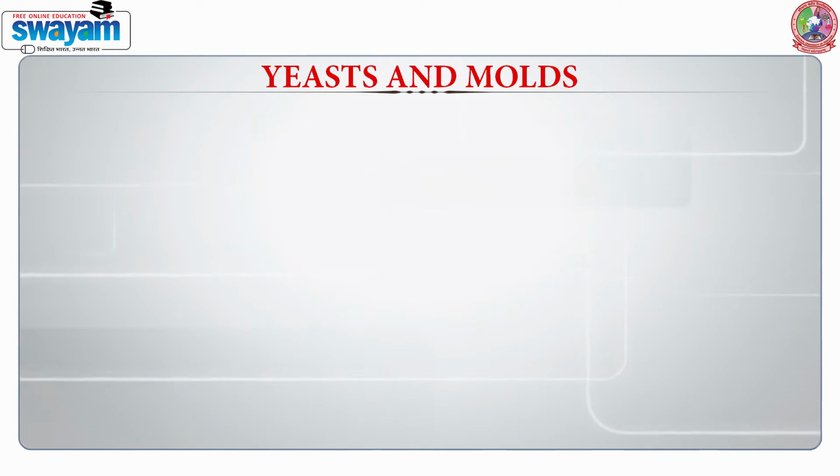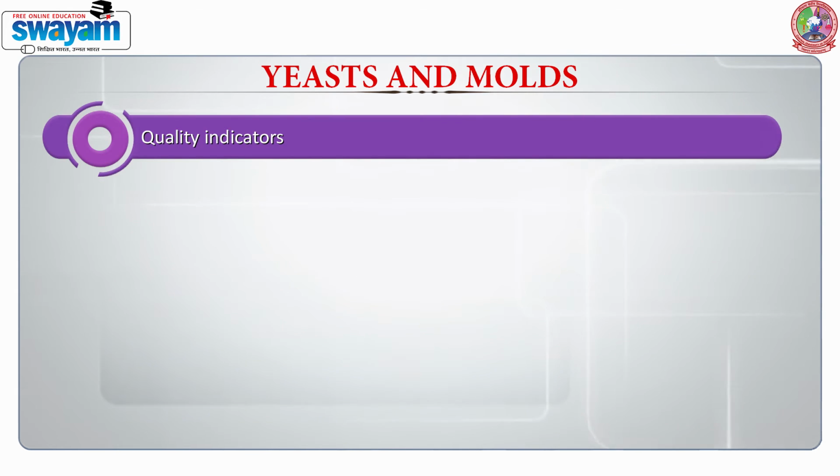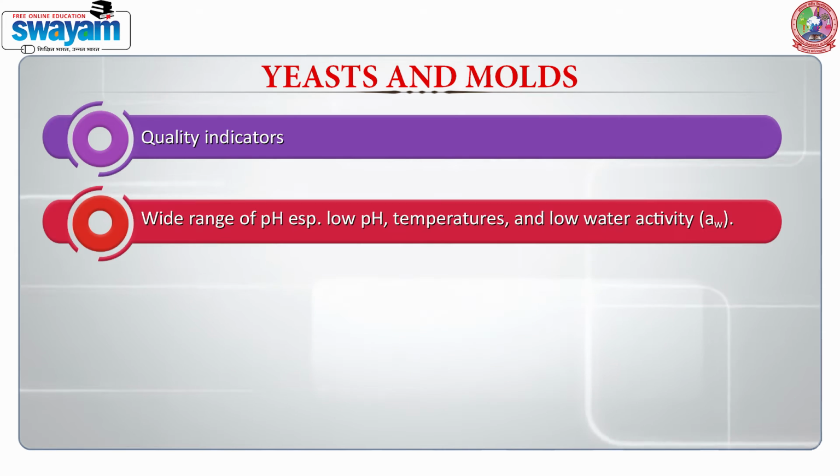The next category, which is very important, is yeast and molds. These again are quality indicators and they can grow over a wide range of pH, especially low, acidic pH, low temperatures, even low water activity.